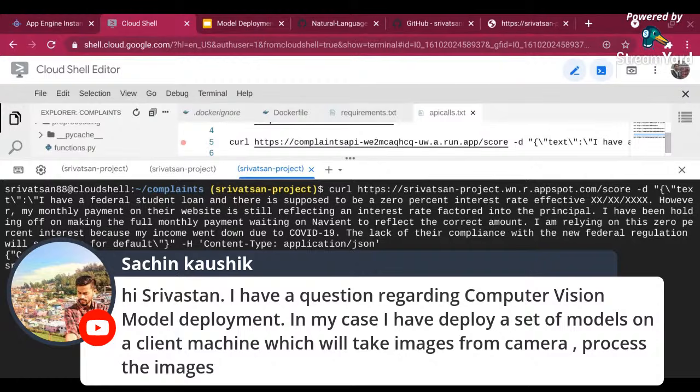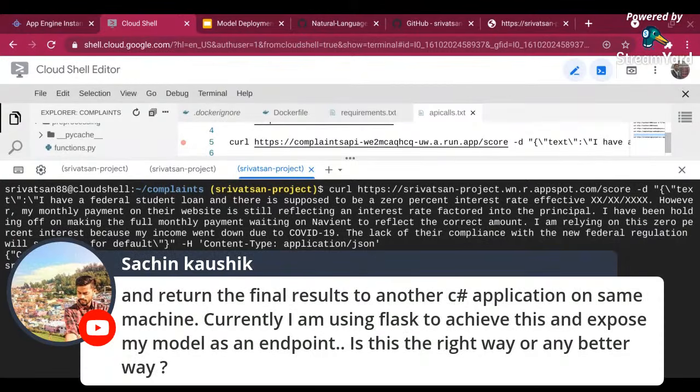In that case, you can have your camera app either call the API deployed in a similar way, or put it in a PubSub event to define an event-based architecture. You can do that as well, and return the final results to a C# application. Yes, you can do this. You can also deploy it in an event-based architecture, is what I have mentioned. So I think, Sachin, maybe that answered your question.